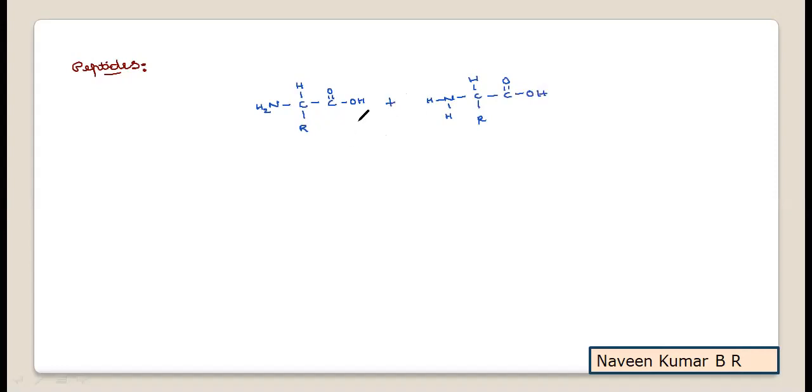Now when two amino acids interact, when they are forming a particular protein, we'll start with a simple two amino acids when they are joined. What happens in their interaction?